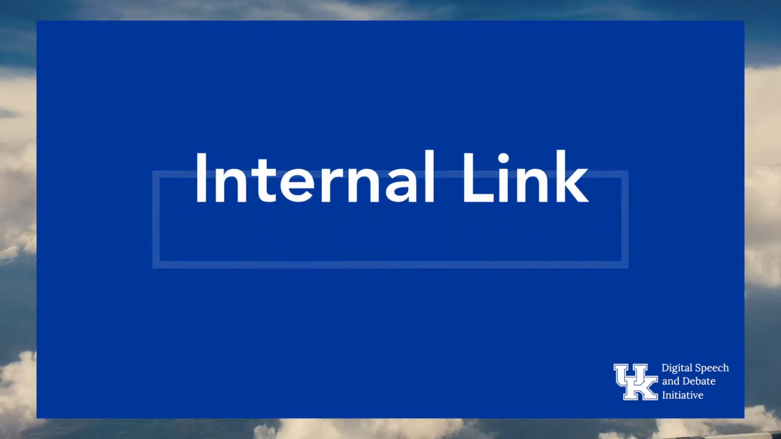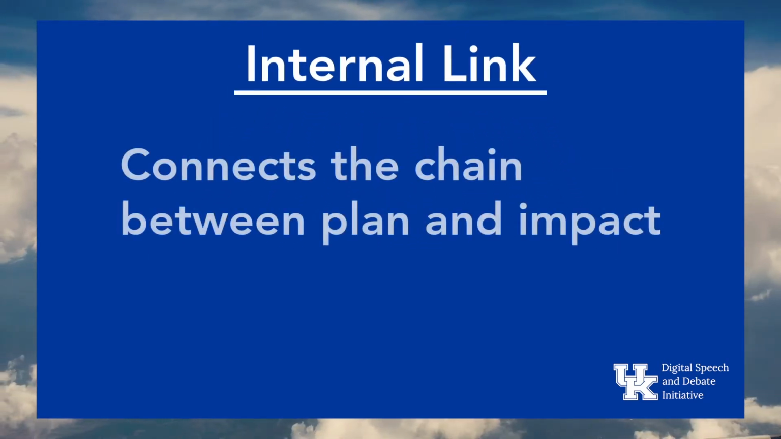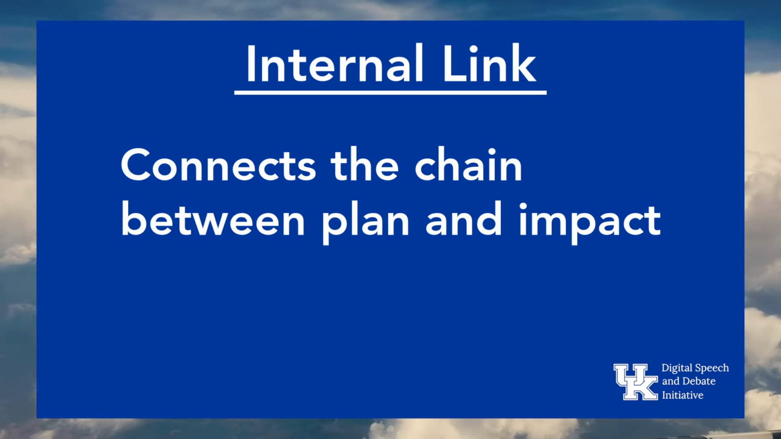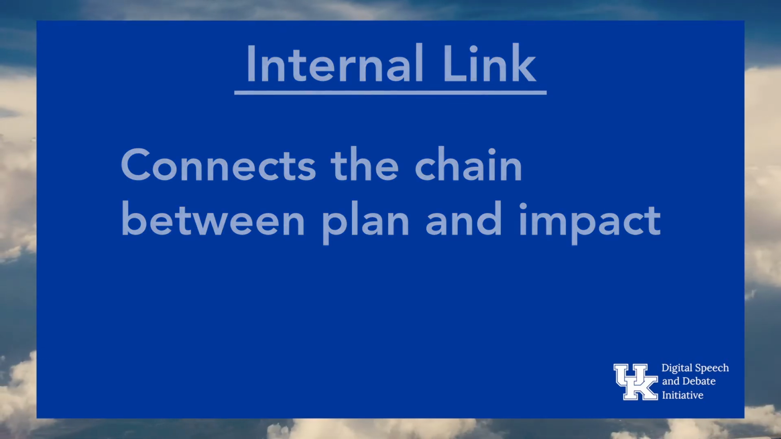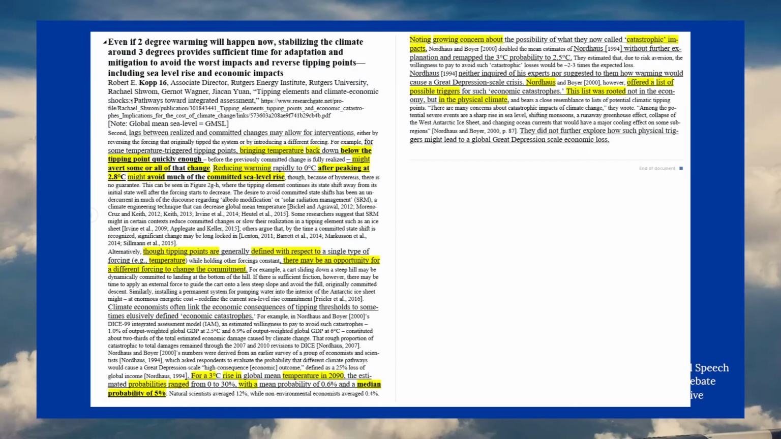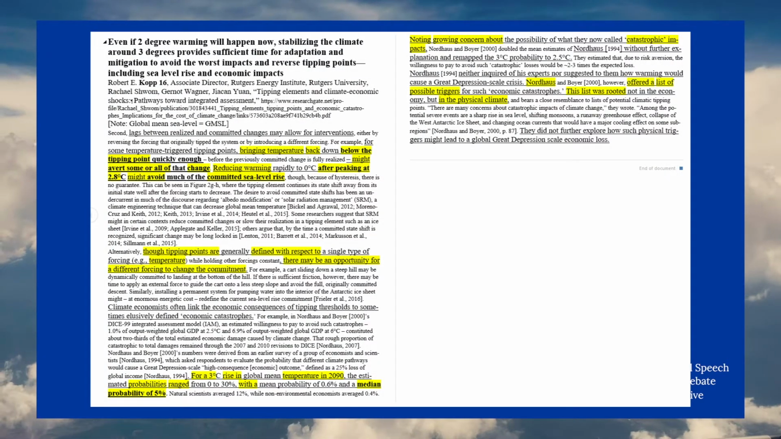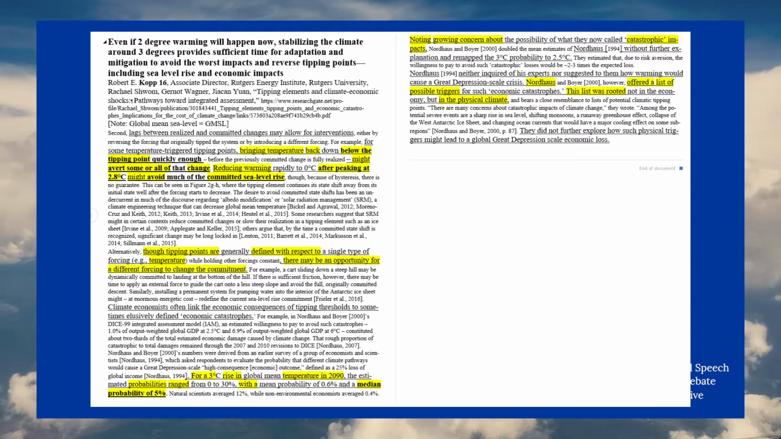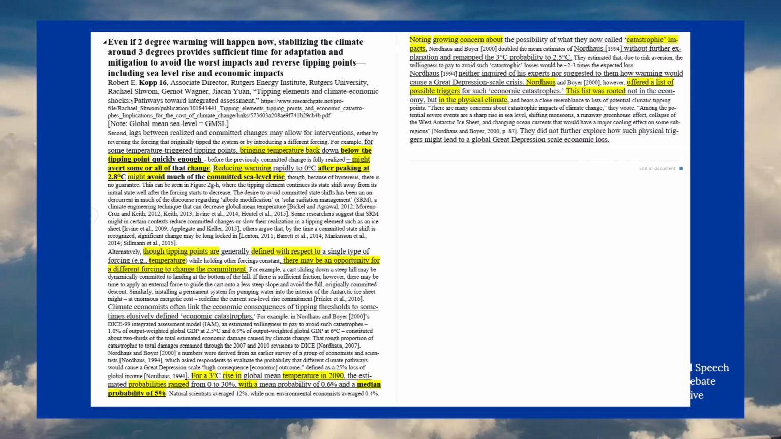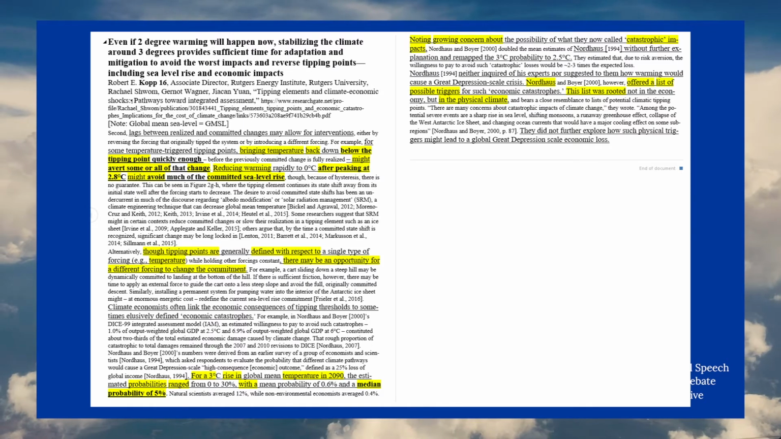The third part is the internal link. The internal link is a piece of the chain that connects the plan to the impact by introducing additional causal connections to the argument. Here's an example. This piece of evidence ties what the plan resulted in, less greenhouse gas emissions, to other things, in this case climate change mitigation and adaptation.